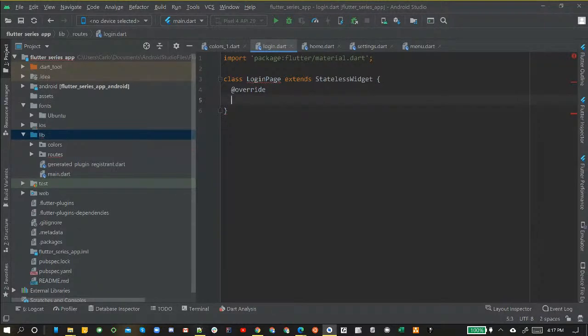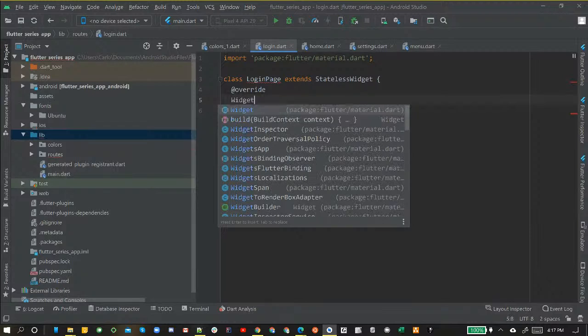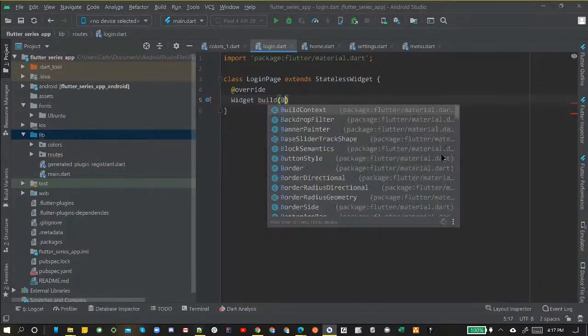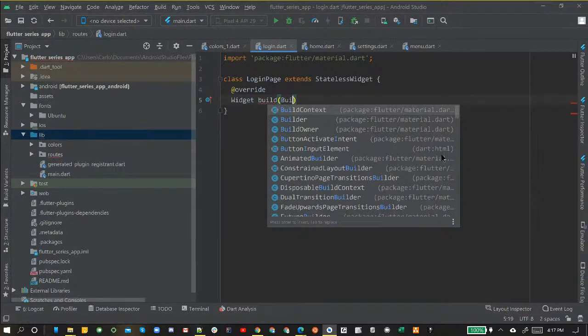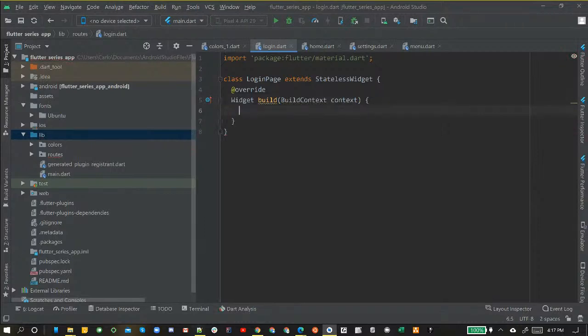And then on this next line, we're going to use capital W, which is the data type of a widget. So we're going to do type widget. And then this is going to be our build method. We're going to put some parameters in here. The parameters are going to be build context type, capital B, build context, and then we're going to call that one just context. And then we're going to come over here and put our braces.